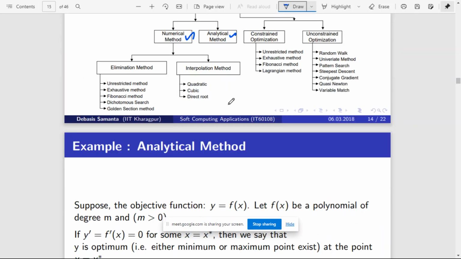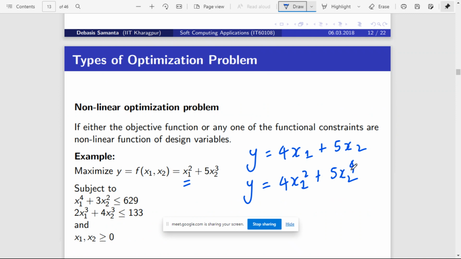this function, what is its degree? y is equal to 4x1 square plus 5x to the power 4. What is its degree? Its degree is 4. Degree is nothing but the maximum power it has. This is 4x1 square and 5x to the power 4. So the degree of this function is 4.